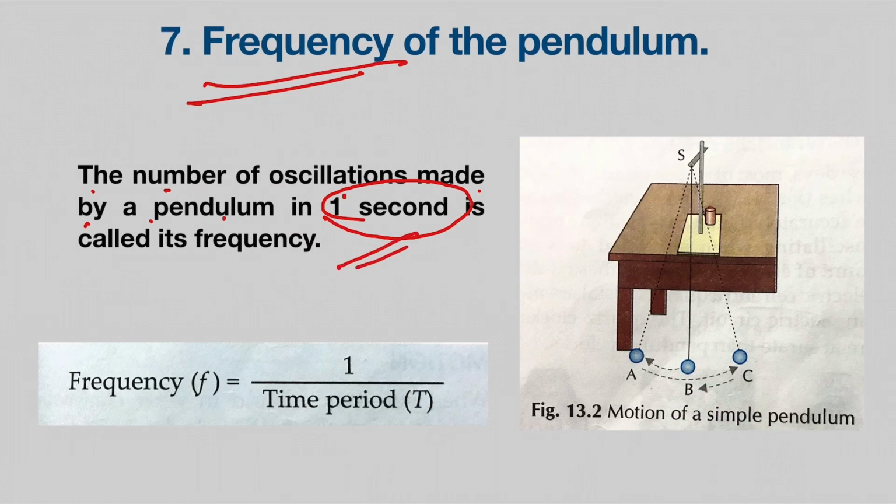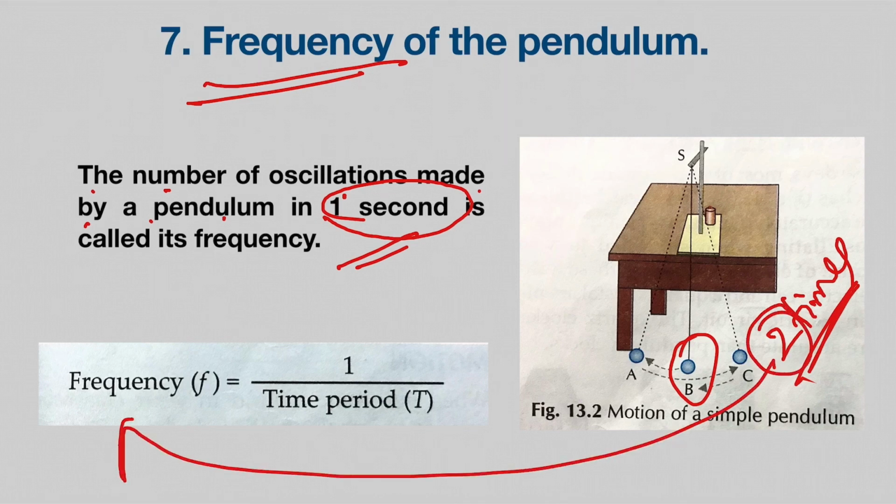Suppose within a period of 1 second this pendulum is oscillating 2 times, then we will say the frequency of the pendulum is 2. Or suppose it is oscillating just 1 time in 1 second, then the frequency of the pendulum will be 1.